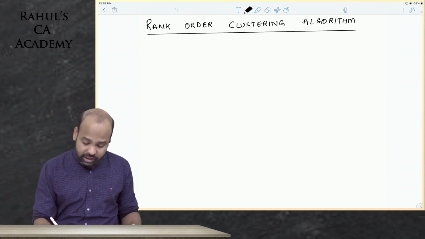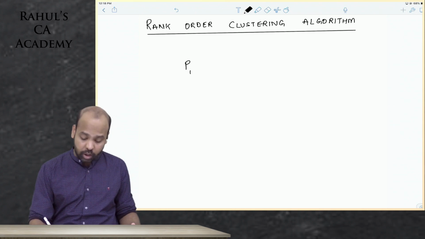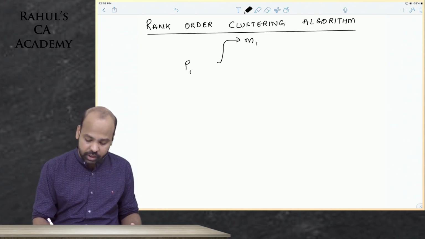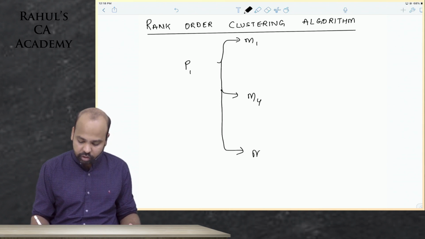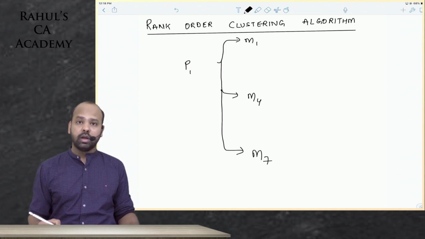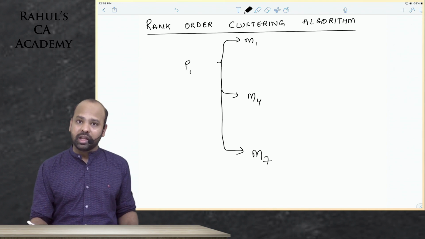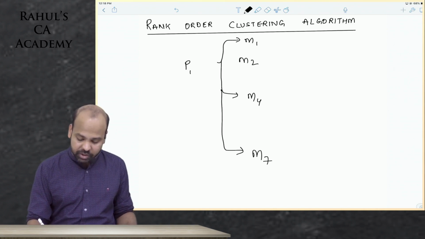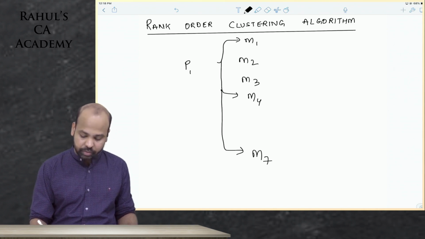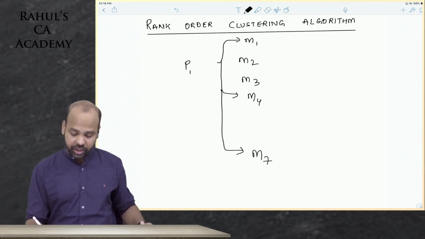Now imagine, guys, there is part 1 that requires processing on machine 1, then on machine 4, then on machine 7. But after machine 1, in the organization, we have machine 2 and machine 3 placed. We don't need these.